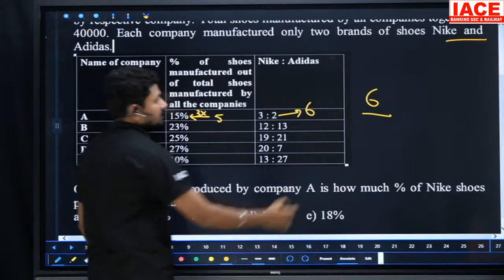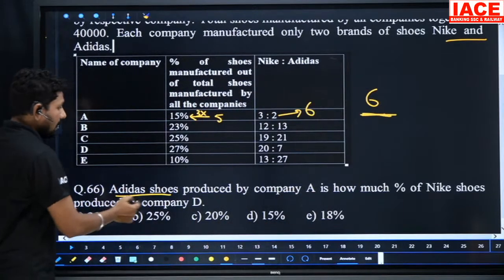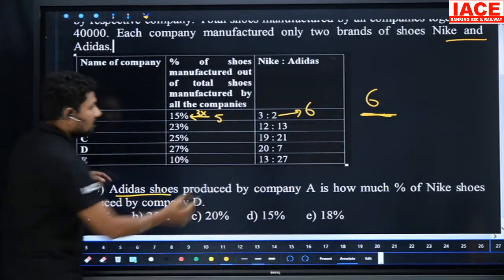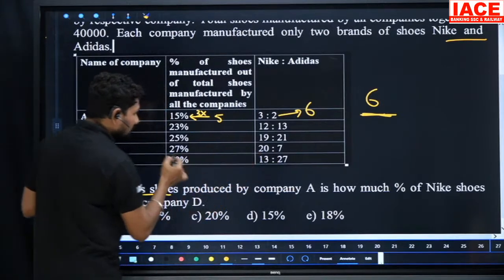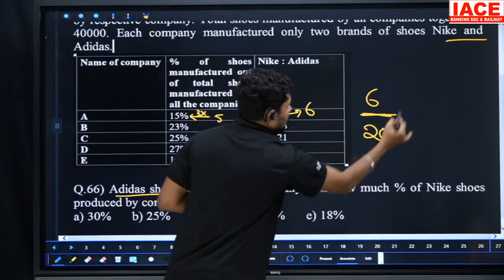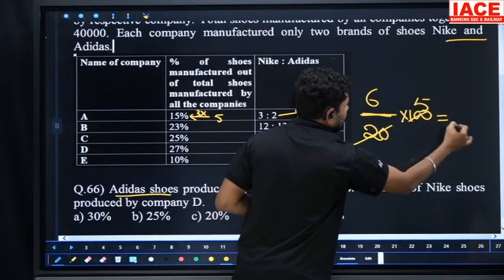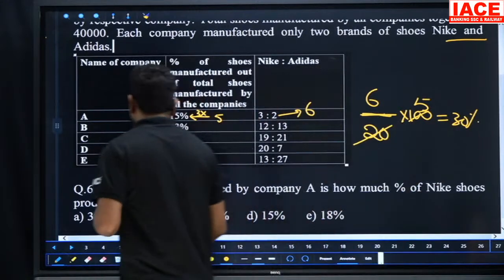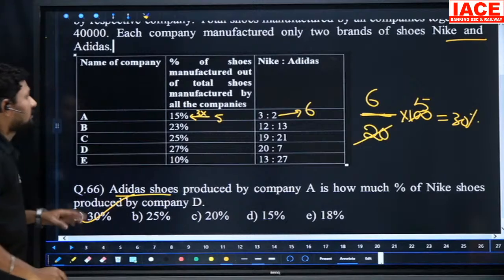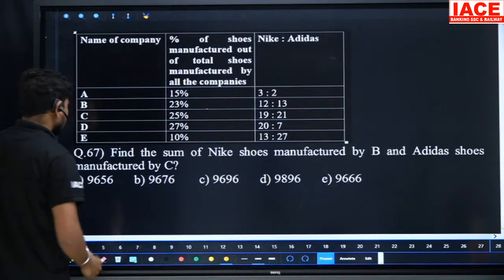No need to go for the 40,000 now. 6 by, now produced by company D. Company D value is what? 20 plus 7, 27. 27 parts is equal to 27%. We require Nike, that is 20. 6 by 20 into 100. The first question is easy, we are moving with this. 6 by 20 is 30%. Answer option A. Okay, for this data, first question is easy. Next, move on to the next question.